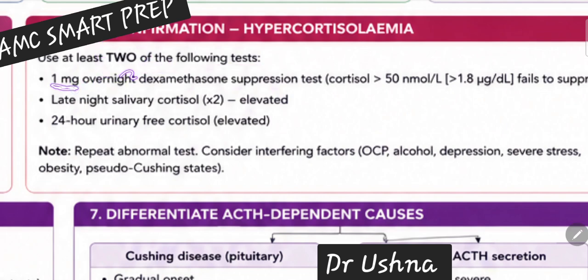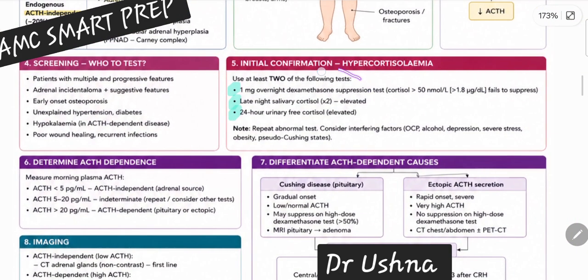One is known as the 1 milligram overnight dexamethasone suppression test. This is also known as the low dose dexamethasone suppression test. One is late night salivary cortisol levels, and one is your 24-hour urinary free cortisol. So any of these can be your answer. Every test is your initial test, and for the diagnosis you need two tests, not one test. So this is how you need to remember that this is basically your first line investigation or the initial approach. If two of the three tests are abnormal, then definitively your patient is having Cushing disease or Cushing syndrome.